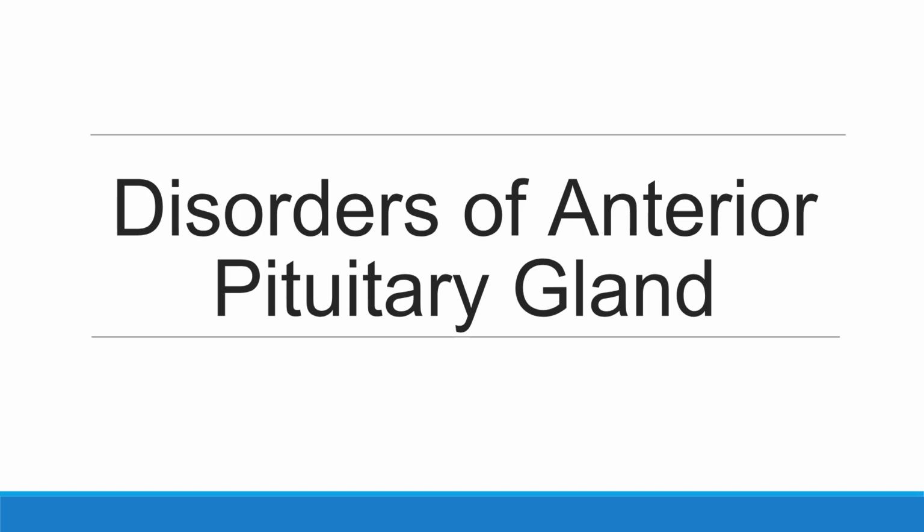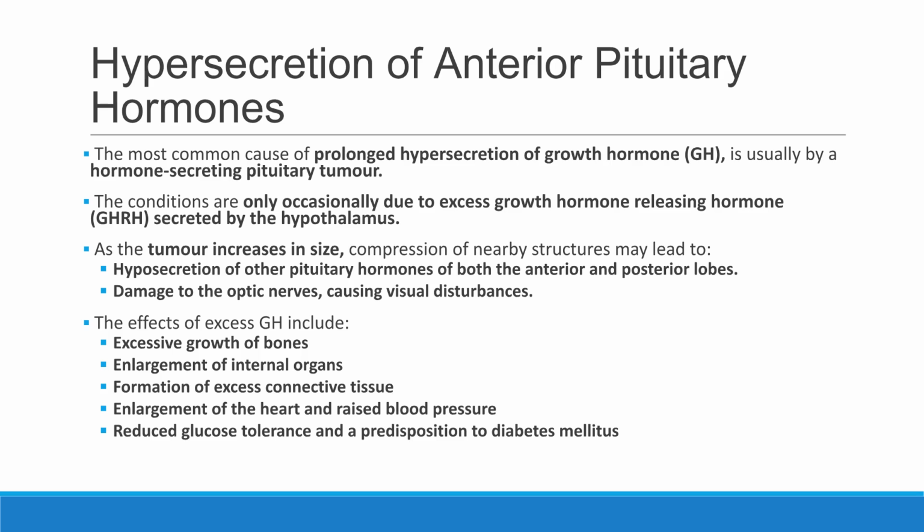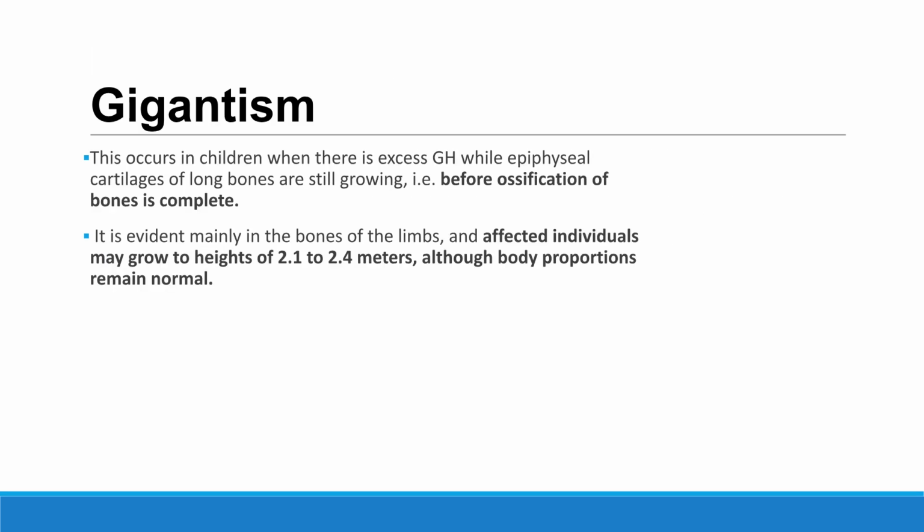We will now discuss disorders of the anterior pituitary gland. Hypersecretion of growth hormone is usually caused by a pituitary tumor. As the tumor grows, it can cause hyposecretion of other pituitary hormones and visual disturbances due to optic nerve compression. Excess GH leads to excessive bone growth, organ enlargement, and reduced glucose tolerance. Gigantism occurs in children with excess GH before bone ossification is complete, leading to extreme height, usually 2.1 to 2.4 meters, with normal body proportions.